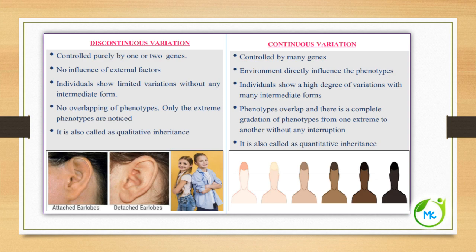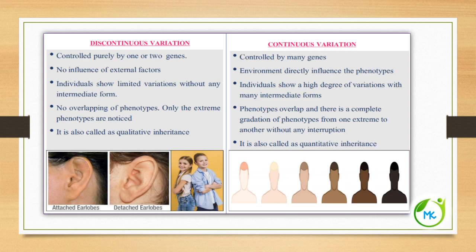And in discontinuous variation, there is no overlapping of phenotypes. Only the extreme phenotypes are noticed. Whereas in case of continuous variation, the phenotypes overlap and there is complete gradation of phenotype from one extreme to another without any interruption. And discontinuous variation is also called qualitative inheritance, whereas continuous variation is also called quantitative inheritance. Examples for discontinuous variation include style length in primula and plant height of garden pea. Whereas the examples for continuous variation include human height and skin color.